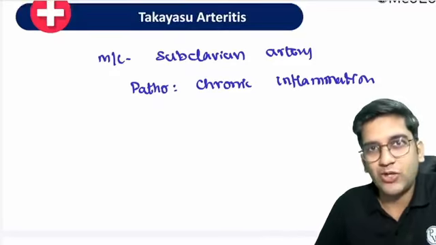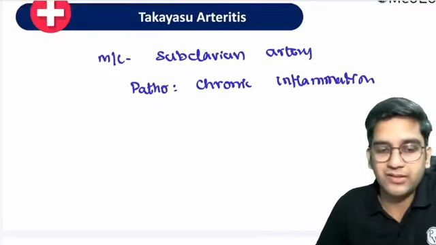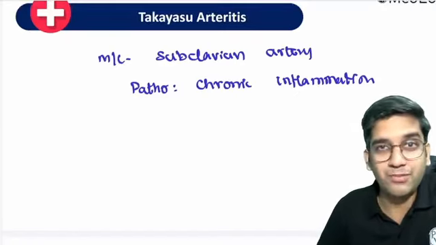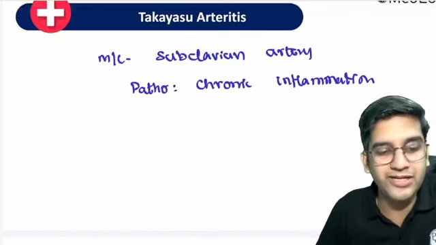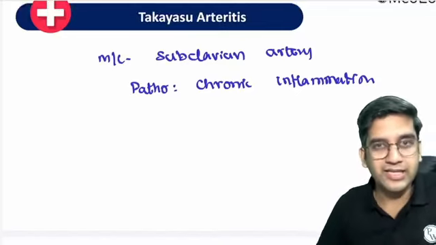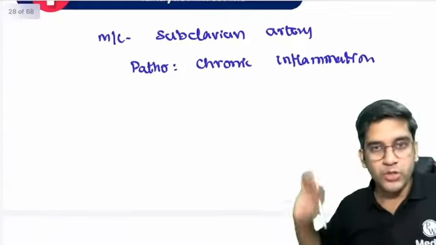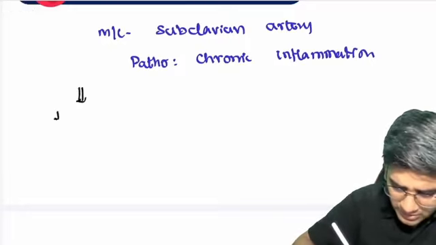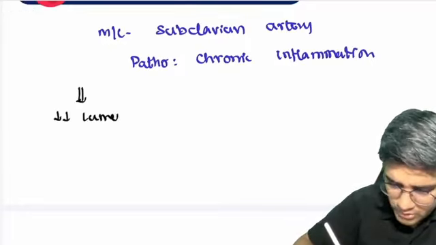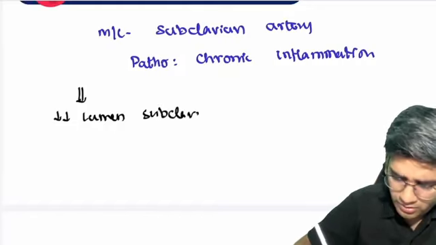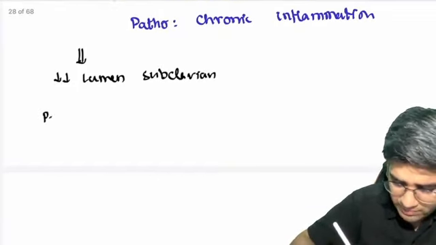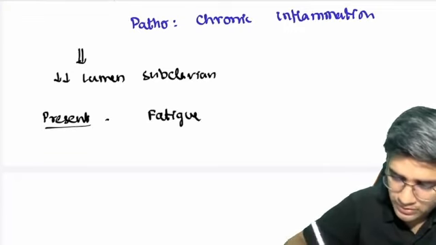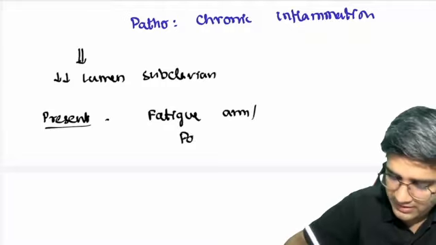See, you cannot palpate a subclavian artery, that's a concern. It might not cause necrosis of the finger because it's not an infarct, it's just ischemia, a reduced supply. But can I say the volume of the pulse will be less? So when I have chronic inflammation of the subclavian artery, it's a very simple thing. Same thing, reduced lumen of the subclavian artery. Because of this, the patient presents with fatigue or pain in the entire arm.